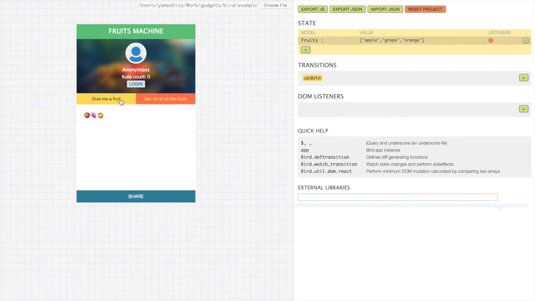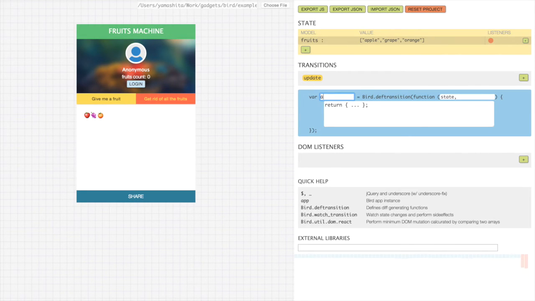Now we wanna add a fruit whenever I click this button. So we're gonna define a transition called addFruit. It's gonna take the name of the fruit. What transitions do is they take the current state and whatever the DOM listeners pass in, and construct a diff to the current state.